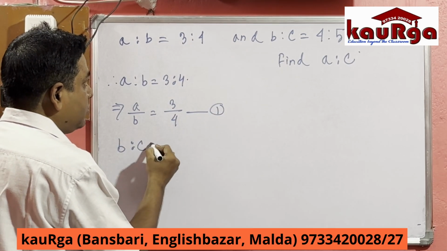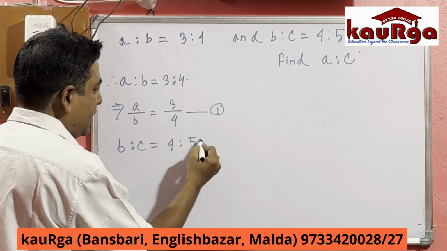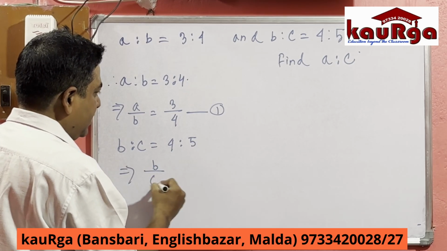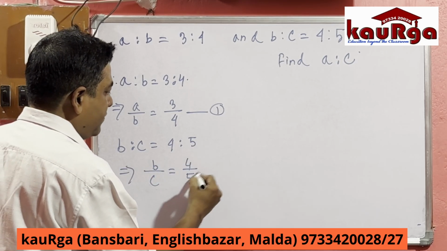Second is B is to C equal to 4 is to 5 implies B by C equal to 4 by 5.